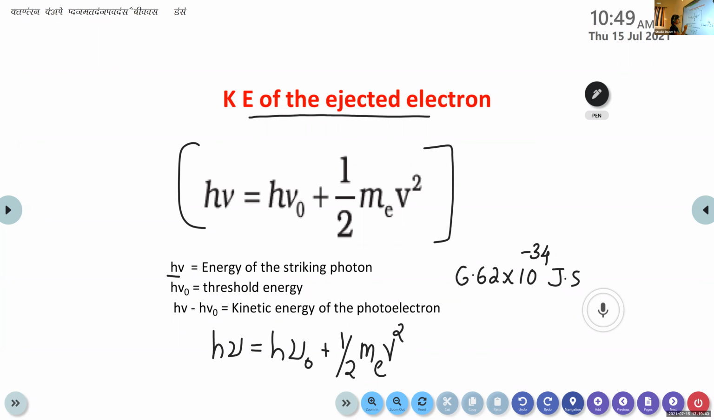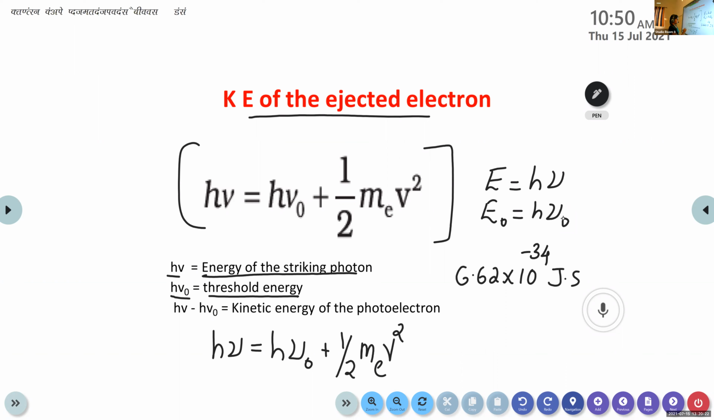Okay, so h nu together, it is the energy of the striking photon. It is the energy of the photon that strikes on that metal. And the next one is h nu 0. Nu 0 stands for threshold frequency. So this h nu 0 stands for threshold energy. Okay, we learned that E equal to h nu, right? So E0 is equal to h nu 0. Threshold energy is equal to Planck's constant into threshold frequency. The next one is half m e v square. That is the kinetic energy. Me stands for mass of the electron.